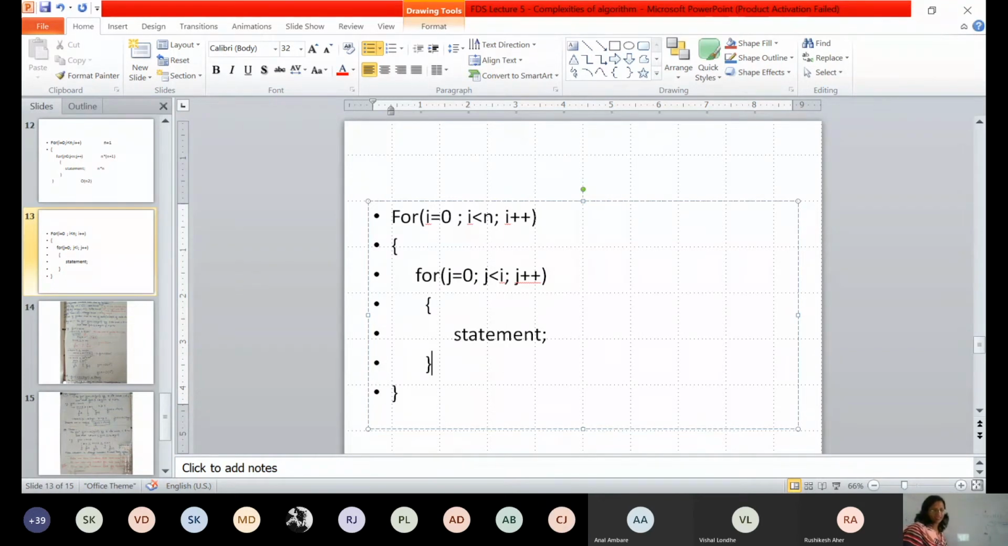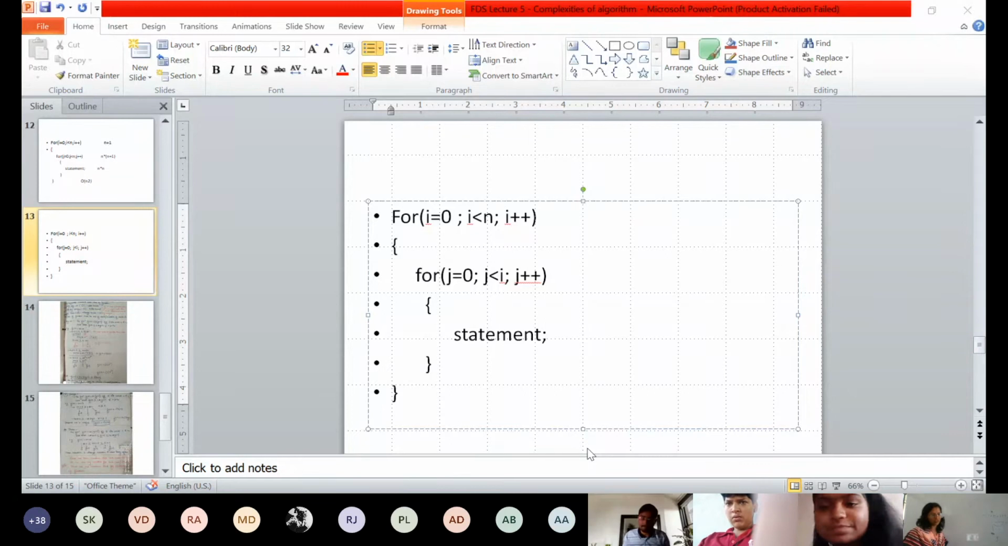Start your video. Let me see that all are working on the problem. Start your videos, everyone. Only Vishal is there. Where are others? Vishal Londe is there. Mansi is there now. Start your video, Mansi.